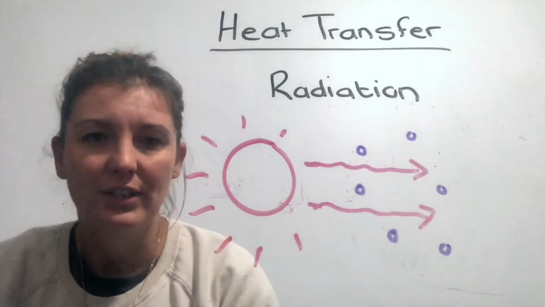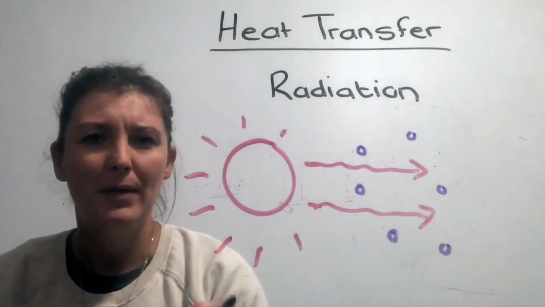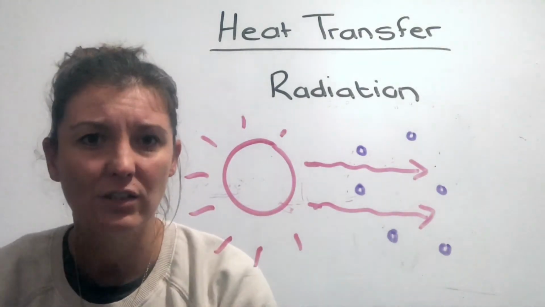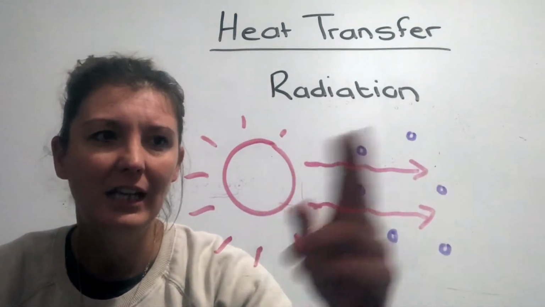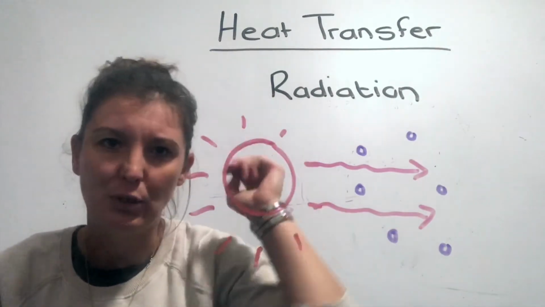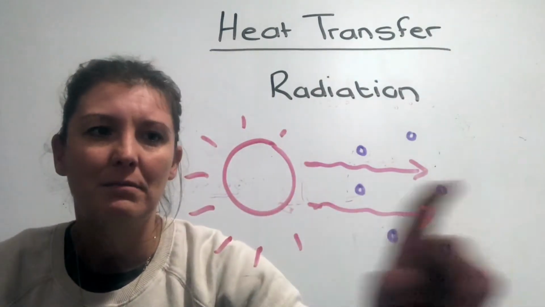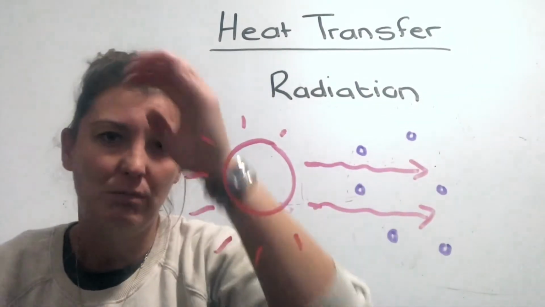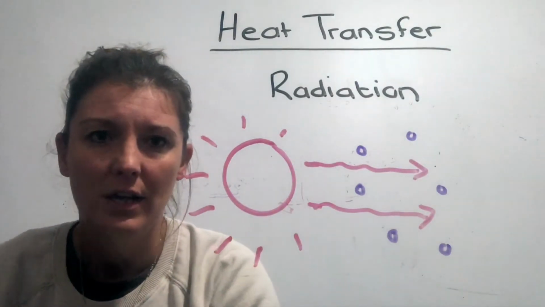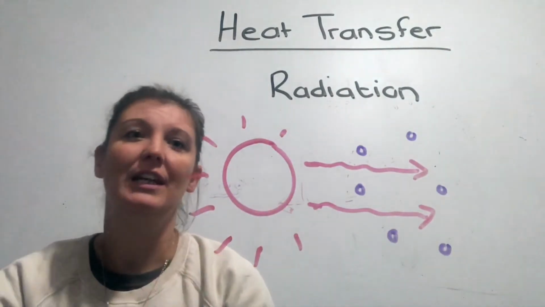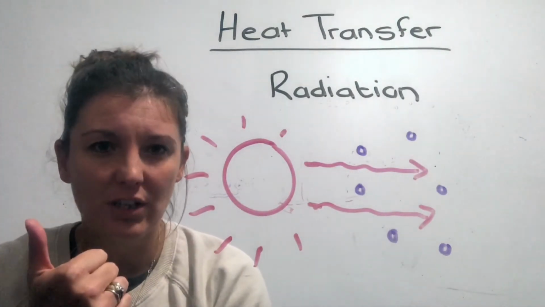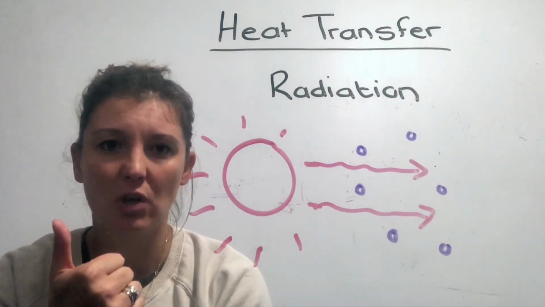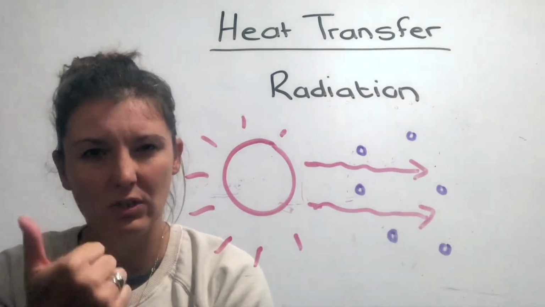But for radiation, that's pretty much the simplest way of heat transfer, an efficient way of heat transfer, because it doesn't need particles. It just goes between them, through them, and it moves in waves. So remember the three heat transfer that we spoke about was conduction, and conduction happens through a solid or a liquid, but mostly a solid.